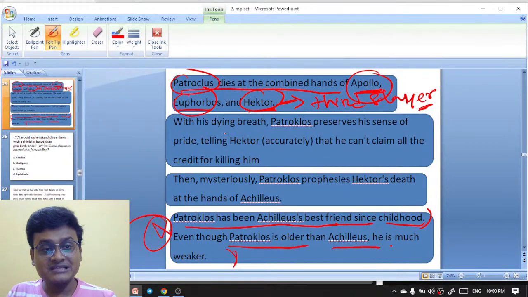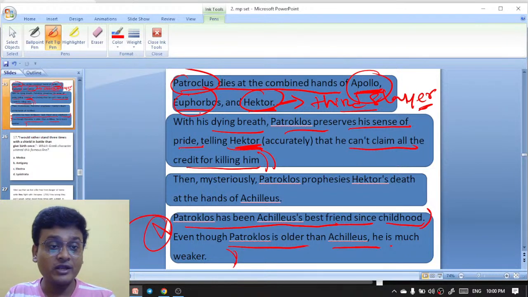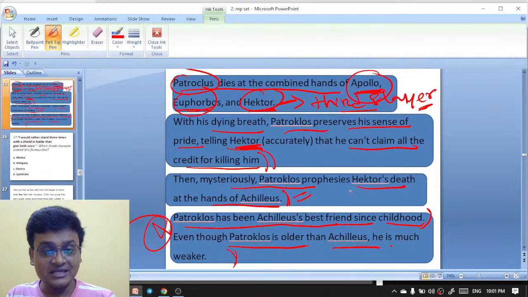With his dying breath, Patroclus preserves his sense of pride, telling Hector that he can't claim all the credit for killing him, because he is only the third slayer and the first two slayers are Apollo and Euphorbus. Patroclus is also prophesizing that Hector will be killed by Achilles.